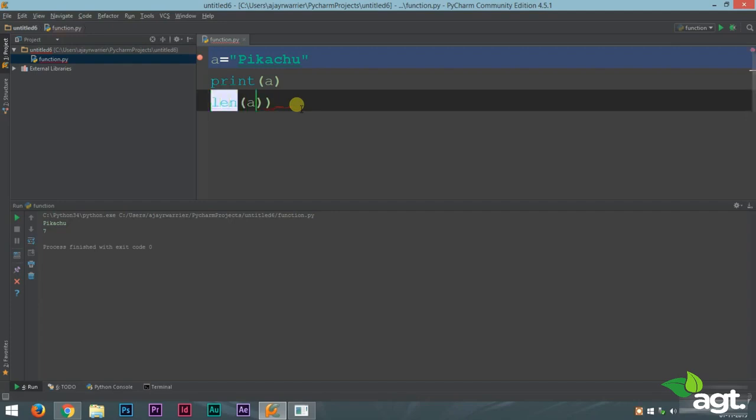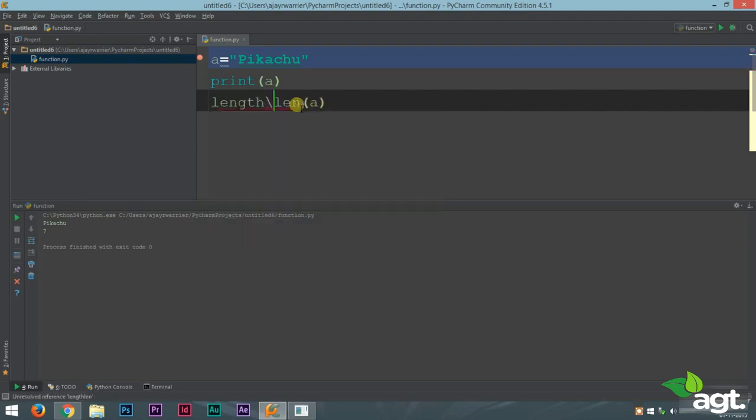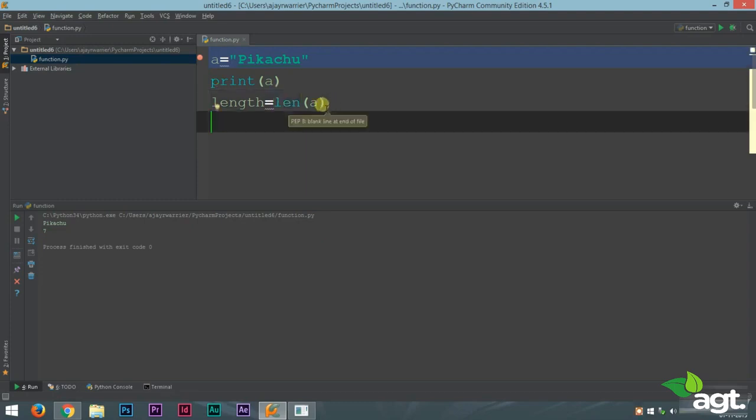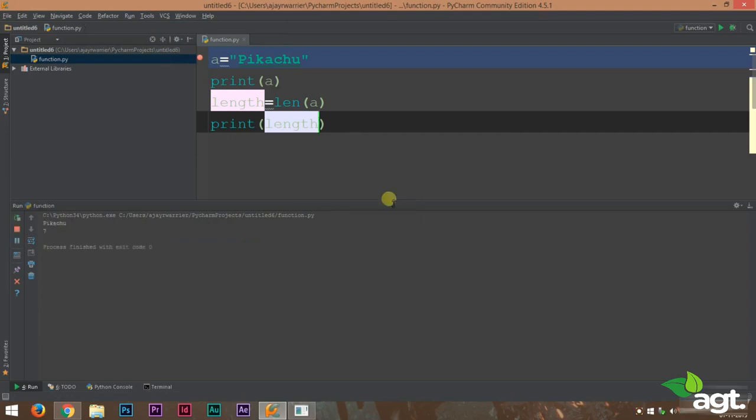Now, if you don't want to print this name, you want to store it in a variable, you can do that. We can make a variable length equal to, it can be any name. In this case, it is length equal to len of a. That means length will get the value 7 because length of a is 7. Now if you want to, you can print this length again. We'll run this. You get the same output.